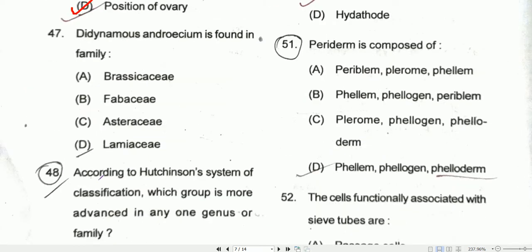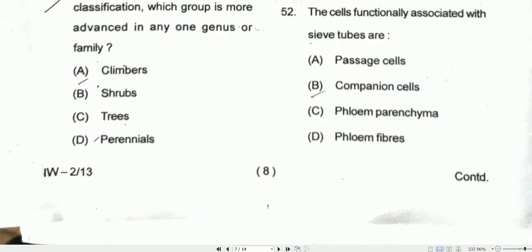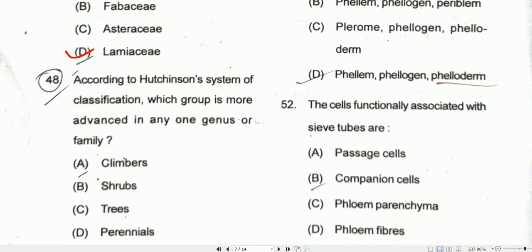Question number 47, didynamous androecium is found in Lamiaceae. Option D will be the correct one. Question number 48, according to Hutchinson system of classification, which group is more advanced in any one genus or family? So option A will be the correct one. That is the climbers.